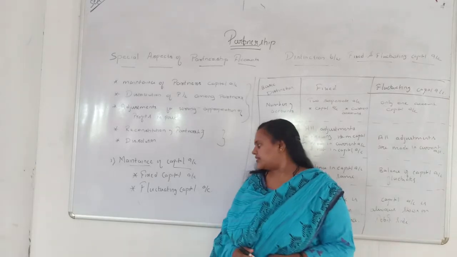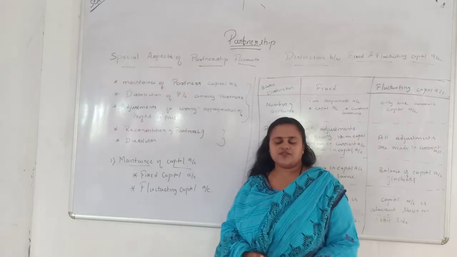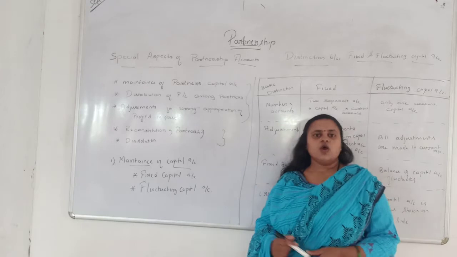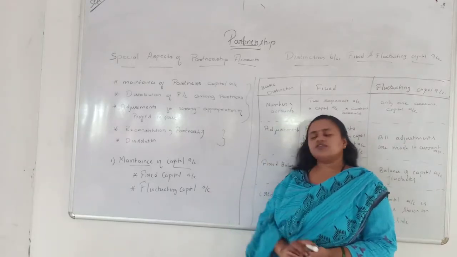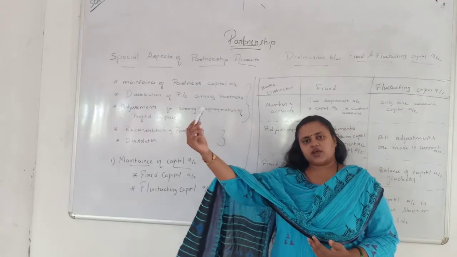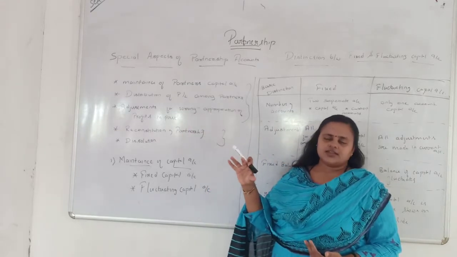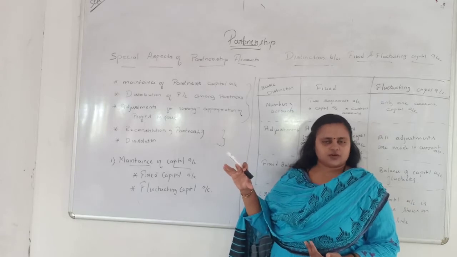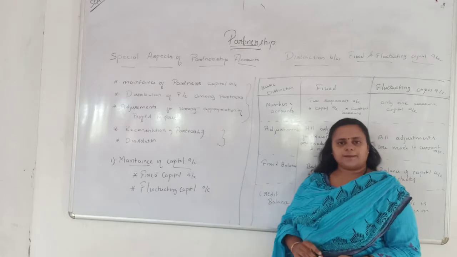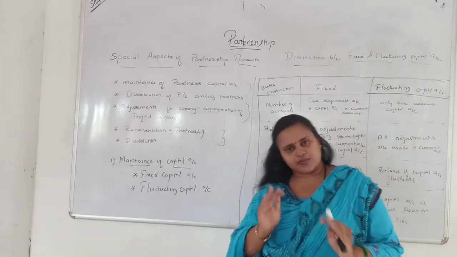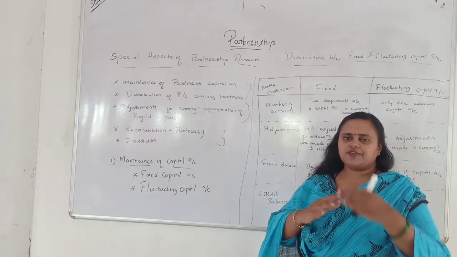Another account is maintained called the fluctuating capital account. See, in the fluctuating capital account, only one account is maintained. In the fixed capital account, I told you two accounts are maintained, the partners' capital account and another account called the current account, in which drawings and all are entered. But in the fluctuating capital account, it will not happen. Only one single account is maintained. In that account only, everything is entered.